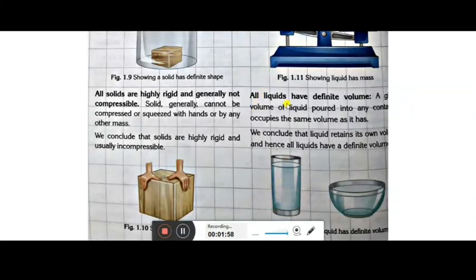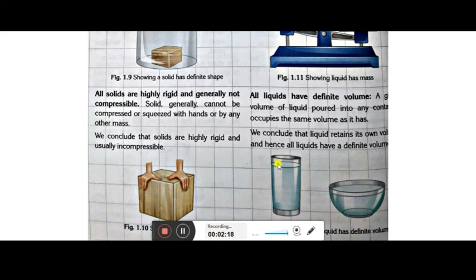Now next, talking about definite volume. All liquids have definite volume. The best experiment is this: suppose you have a glass filled with water, say 200 ml of water.